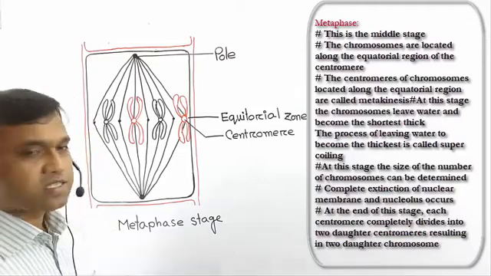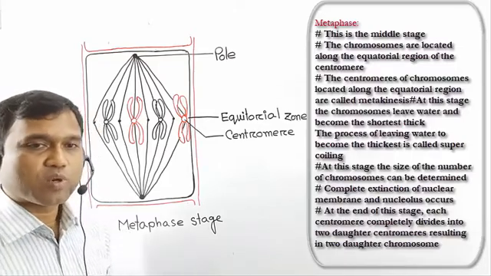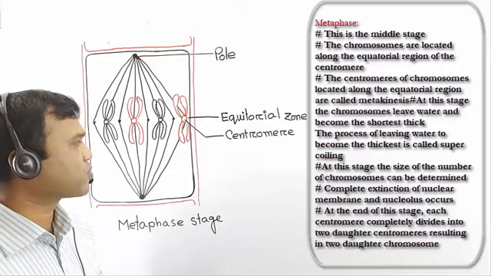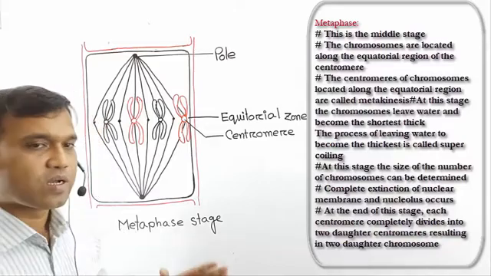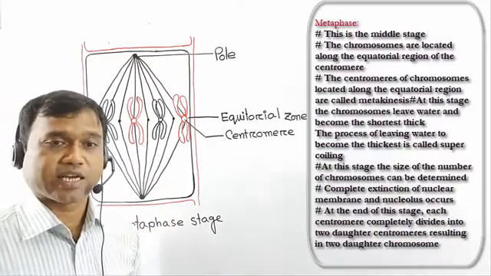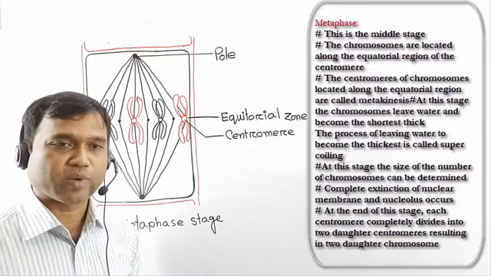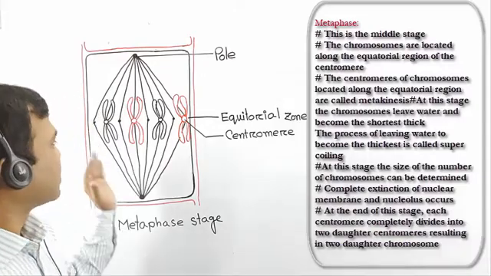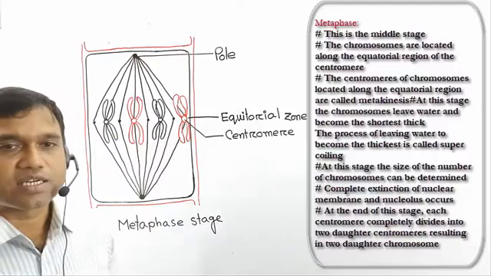At this stage, the size and number of the chromosomes can be determined. Complete extinction of the nuclear membrane and nucleolus occurs. That means the nuclear membrane and nucleolus totally disappear.